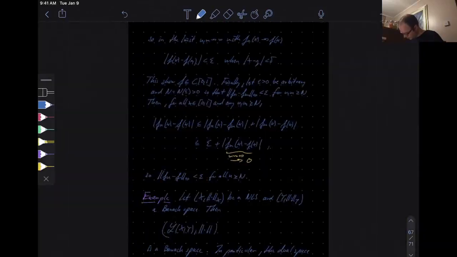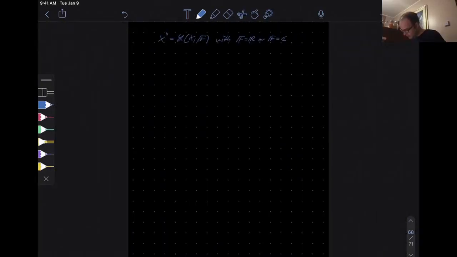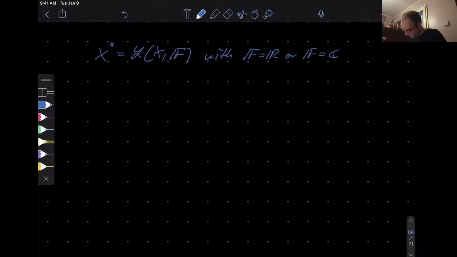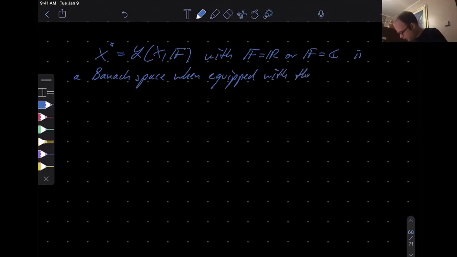Okay, so in particular, the dual space is a Banach space when equipped with the operator norm.